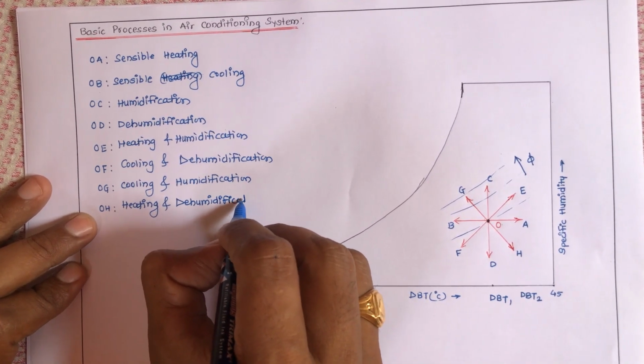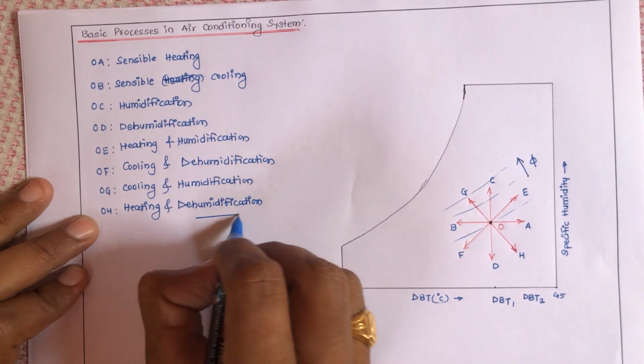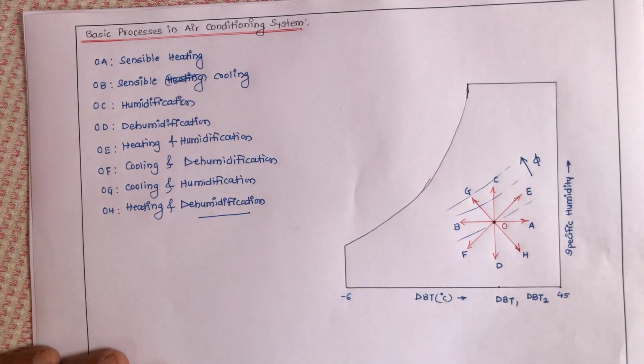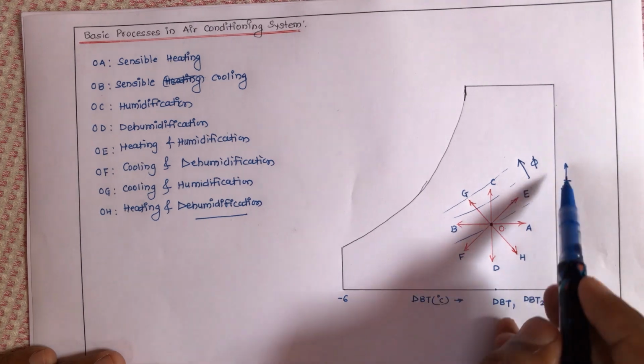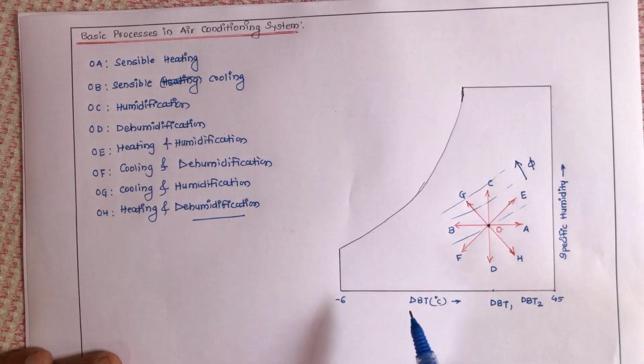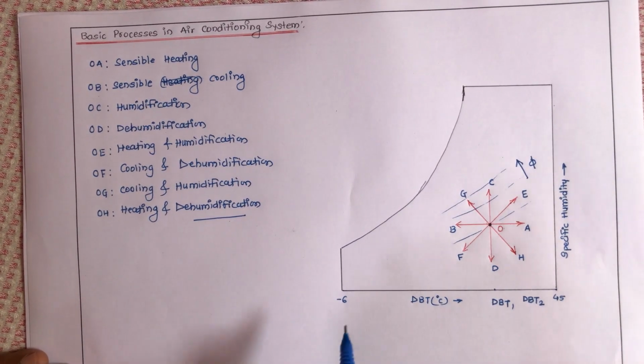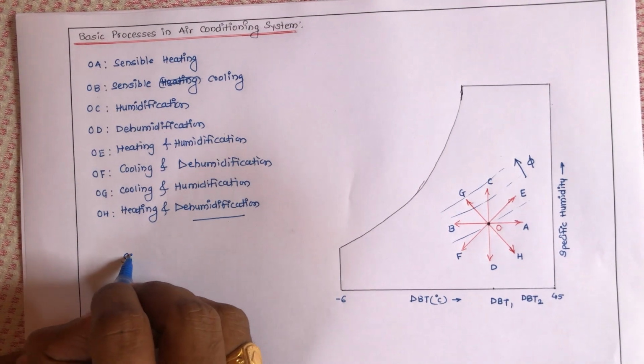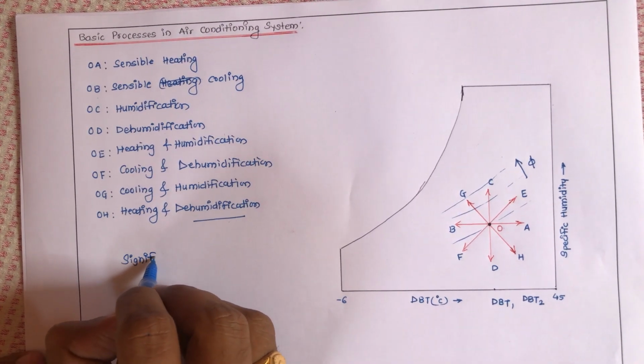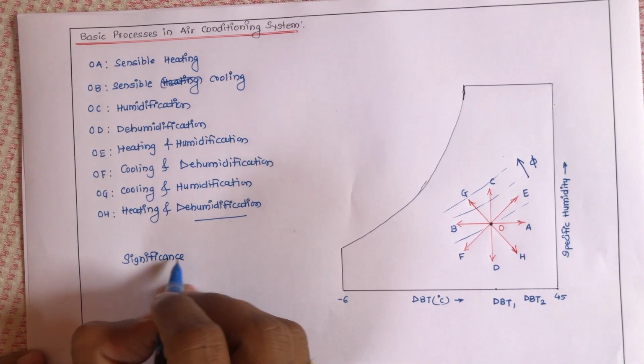Now similar types of processes in forthcoming lectures, we are going to plot on this psychrometric chart, and we are going to study the significance of each and every process.